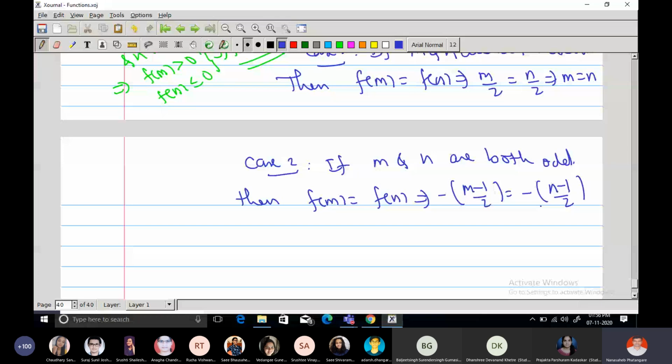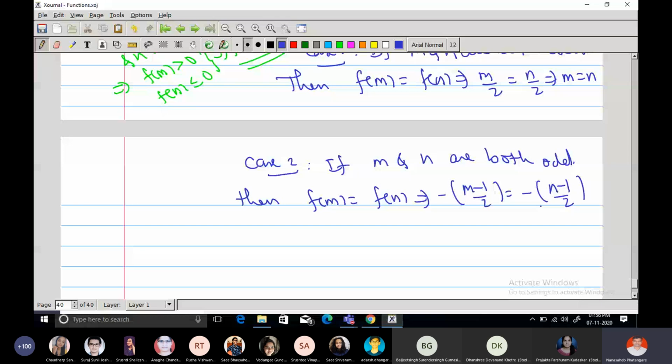And just simplify this: you can multiply by minus 1 on both sides, the 2 gets cancelled. What remains? m minus 1 is equal to n minus 1, add 1 on both sides, so m is equal to n.